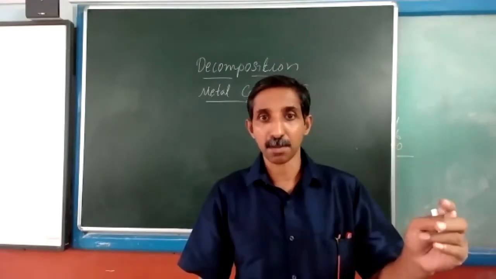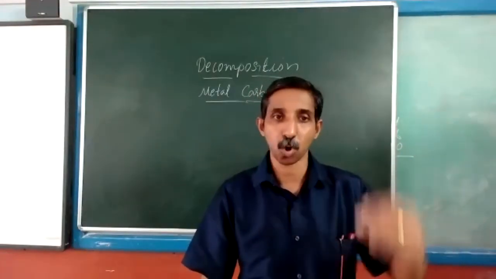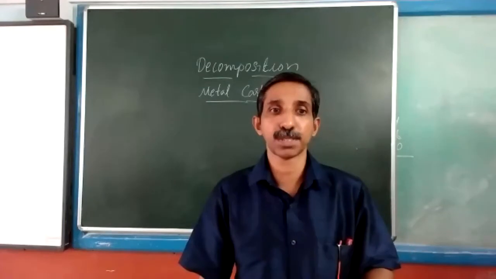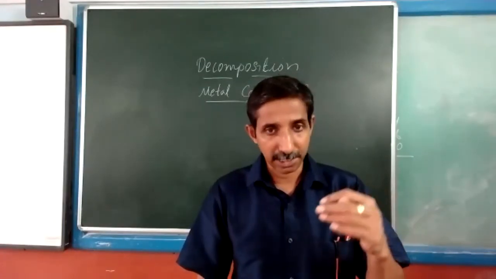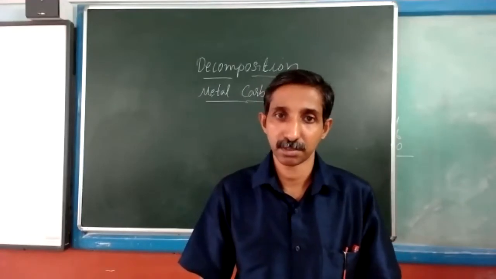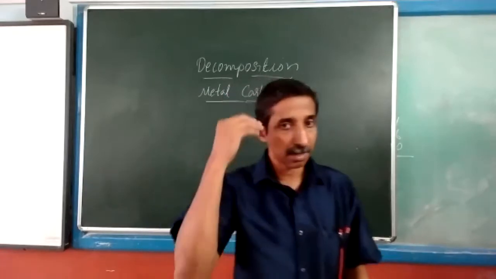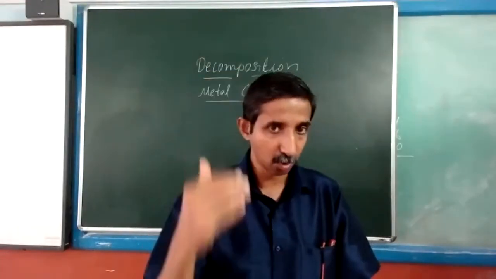So when a metal carbonate from calcium to copper is decomposed, it gives the respective metal oxide and carbon dioxide. These are the two products. Remember, from calcium to copper.